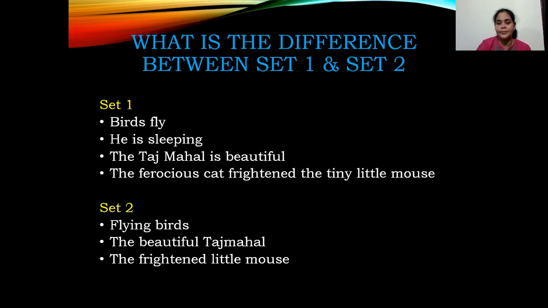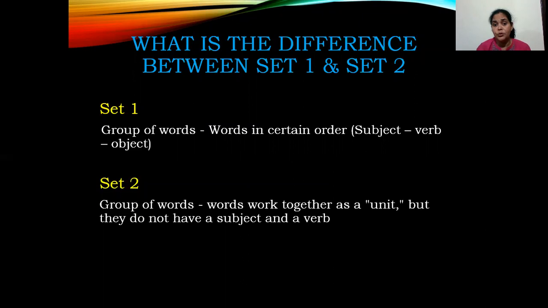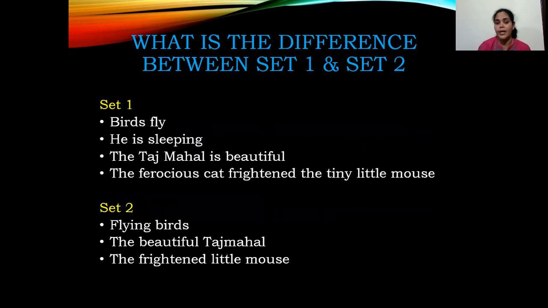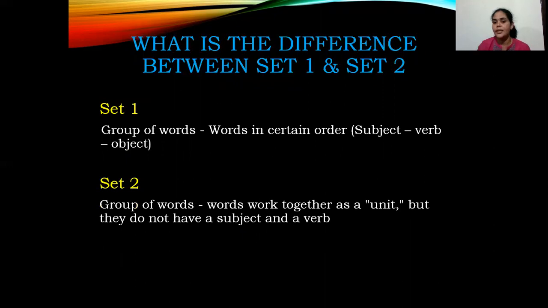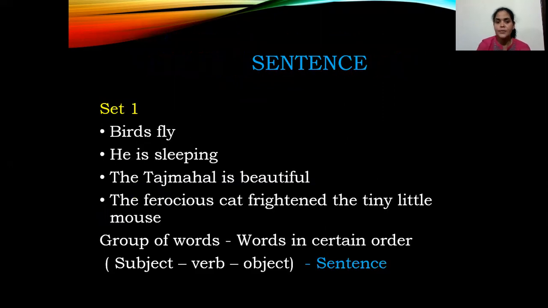The second set of group goes together as a unit, but they do not have any subject and verb order. Give a glance: flying birds, the frightened little mouse. So there's an agreement, subject, verb, object in the first set. There is no such order in the second, but they form into a group which has some sense. That's the difference. Let's move ahead.